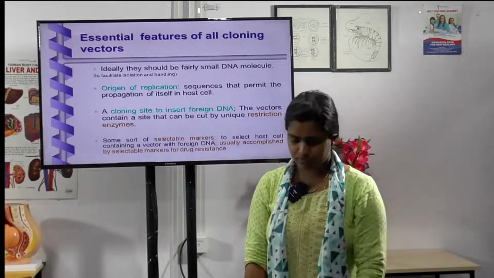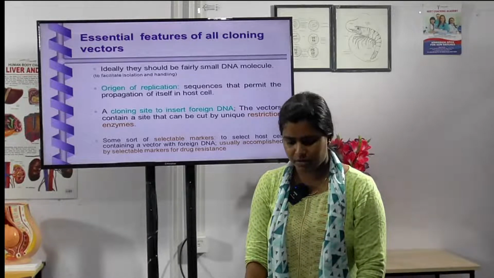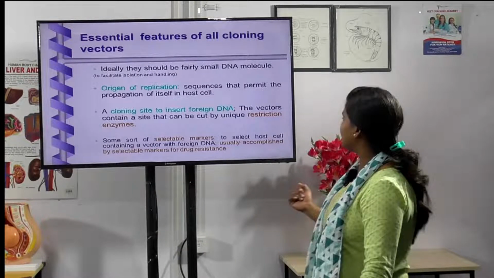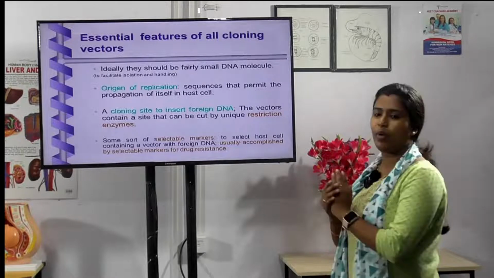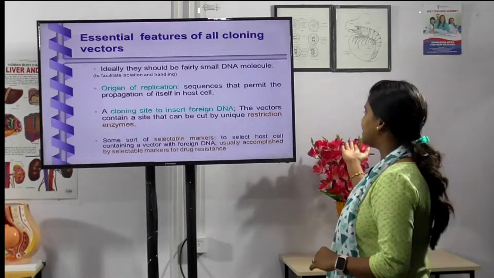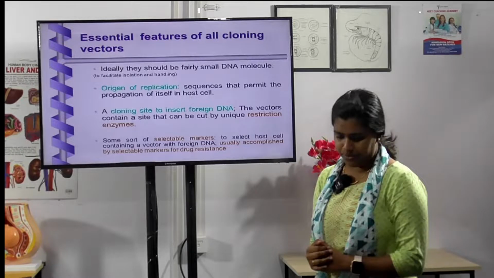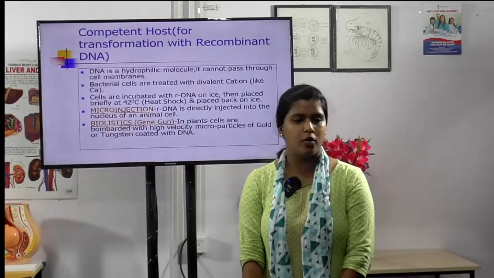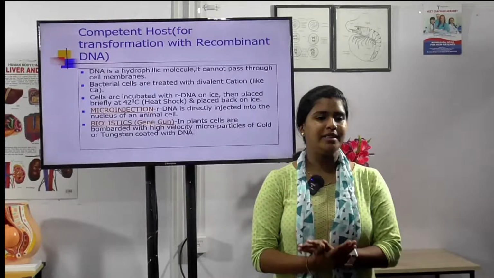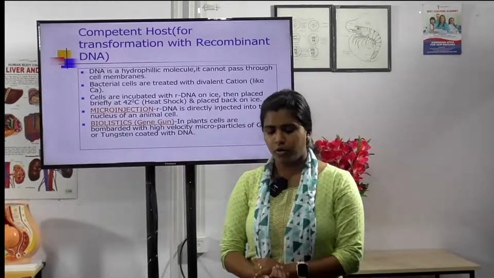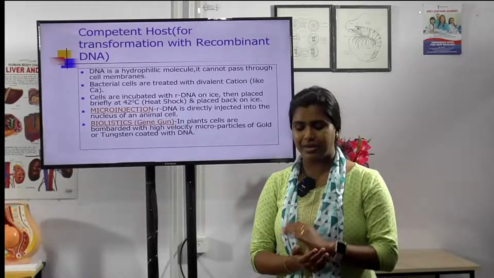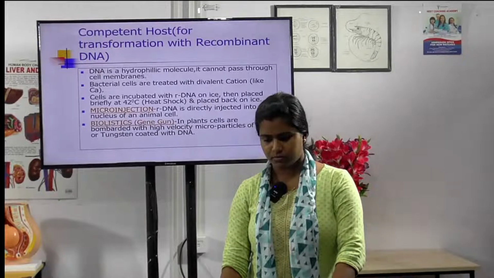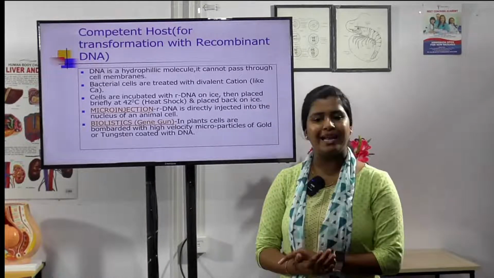with a foreign DNA, usually accomplished by selectable markers for drug resistance. And the last one is the competent host, for the transformation with recombinant DNA. DNA is a hydrophilic molecule, so it cannot pass through the cell membrane. So in order to force the bacteria to take up the plasmid, the bacterial cells have to be made competent, suitable and efficient, so we prepare them.